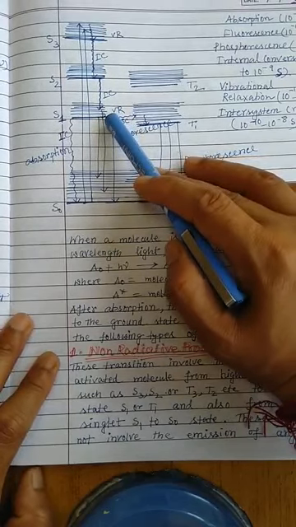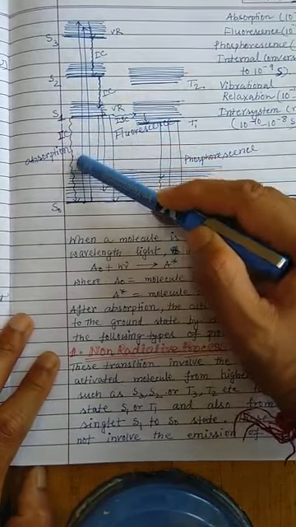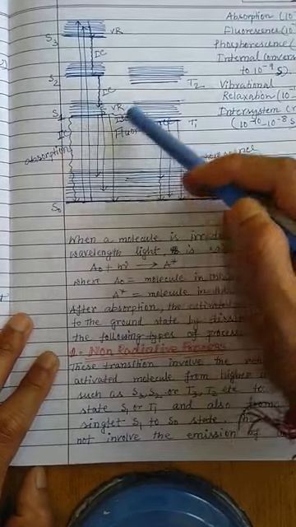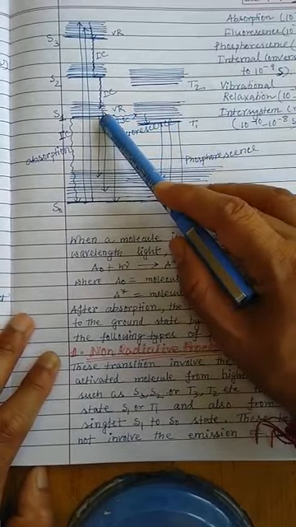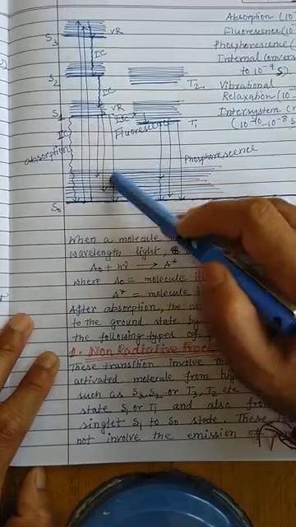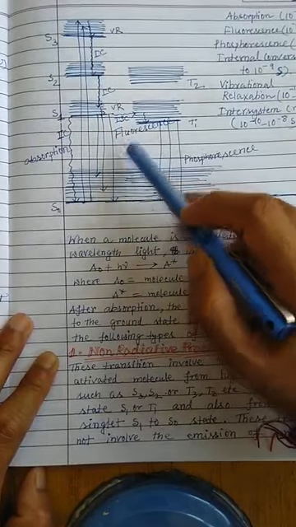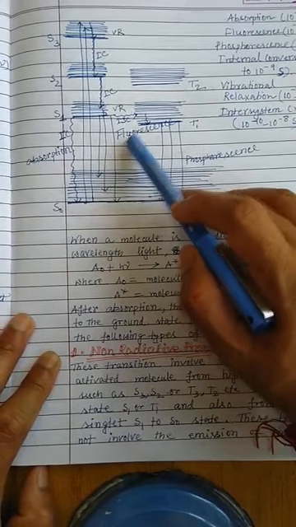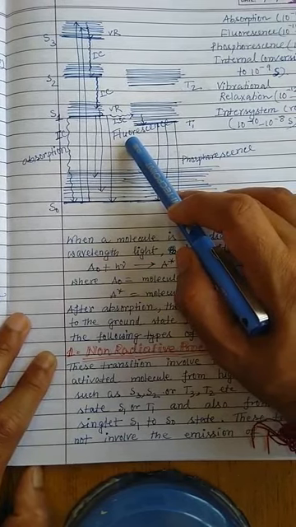Once it reaches the S1 state, it can lose its energy via the non-radiative way, which is generally known as IC, internal conversion, or it has the option to lose its energy in a radiative way, emitting a photon and coming back to any of the vibrational levels of the ground S0 state. When a photon is emitted, this photon is known as fluorescence. This phenomenon we generally call the fluorescence phenomenon.